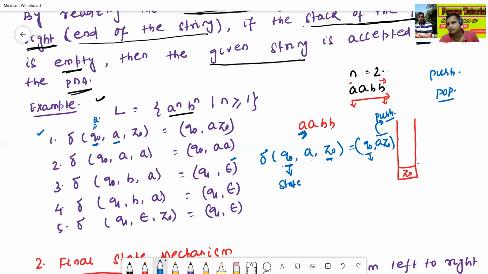See here, Q0, A, Z0. Z0 is the top of the stack, and A means I will push. After Z0, I will push A. The meaning is just the same.